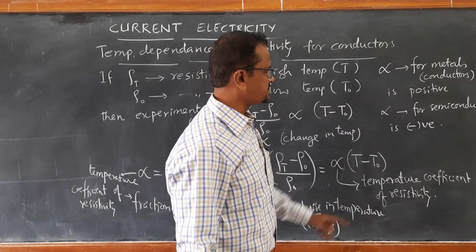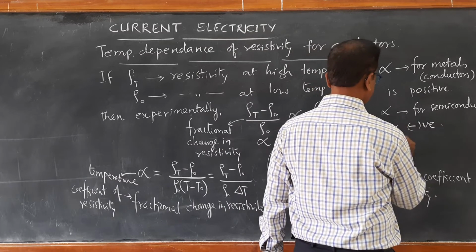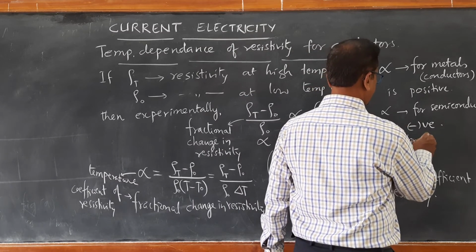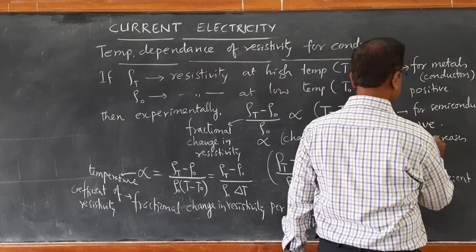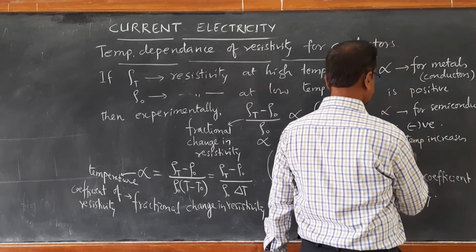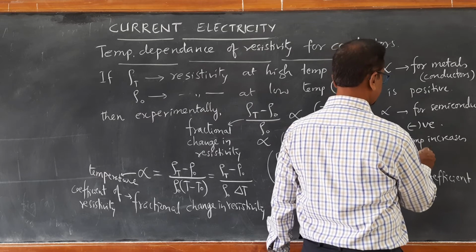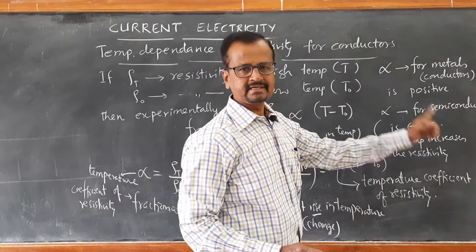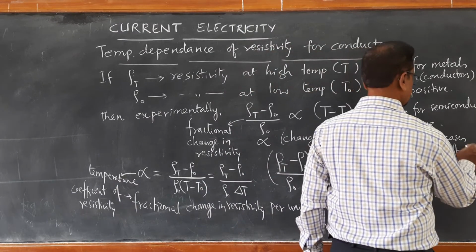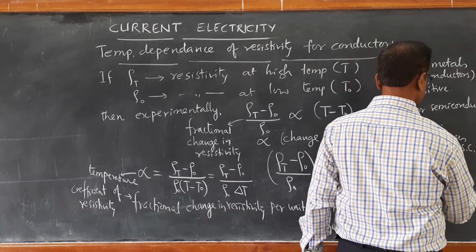So this implies as temperature increases, the resistivity of semiconductors decreases,